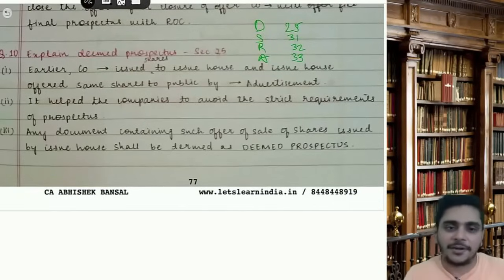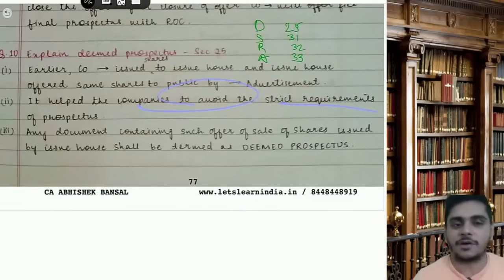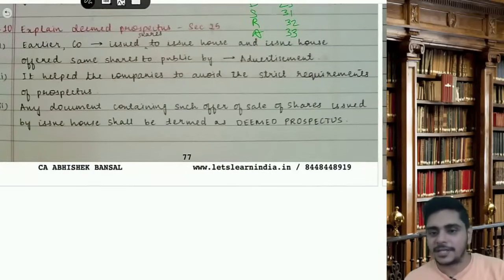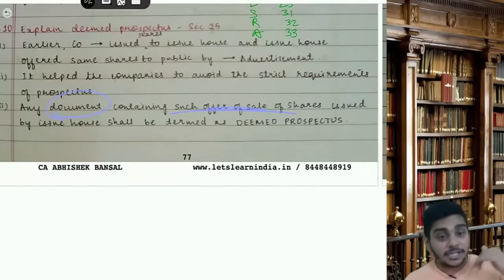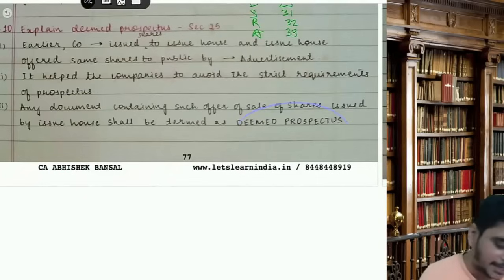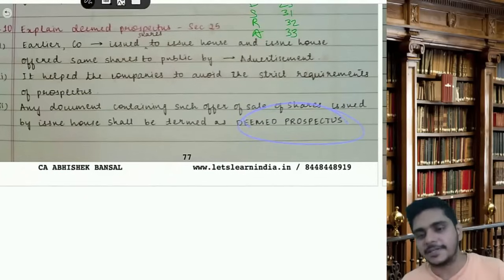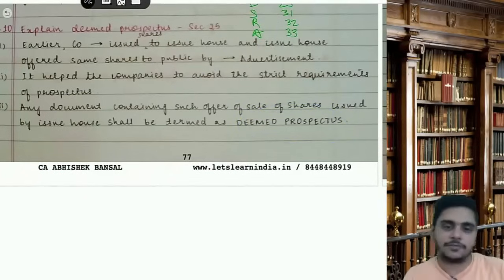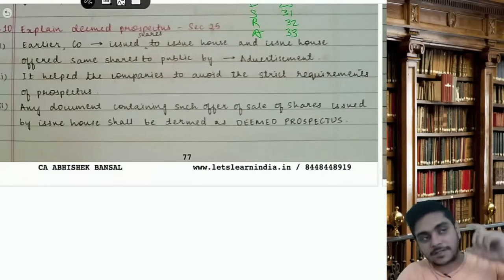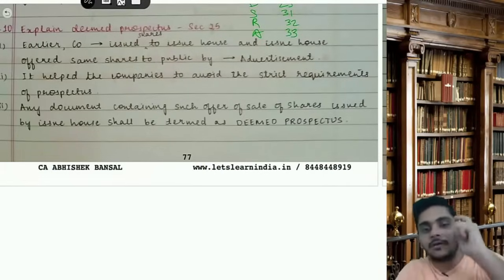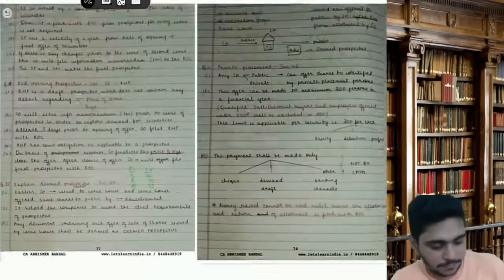So in this way, company used to play with the law. So what did the government do? It helped the company to avoid the strict requirements of prospectus. So government came and said any document containing such offer of sale of securities issued by the issue house will be termed as a deemed prospectus. We will consider it as a deemed prospectus. So when you consider it as a deemed prospectus, whatever the obligation is there in the prospectus, the same would be applicable for that advertisement, whatever advertisement you have offered. Okay.